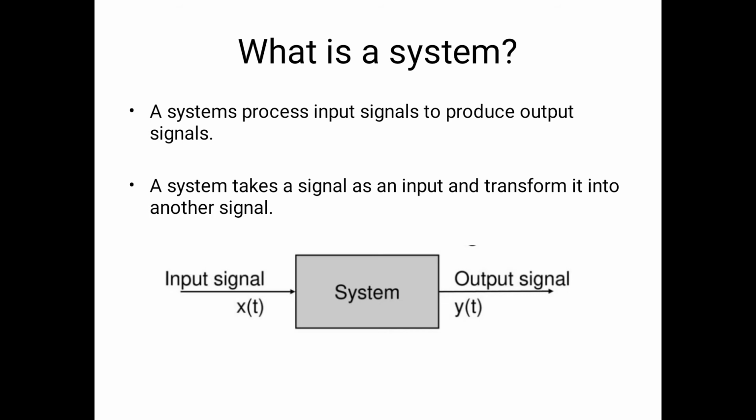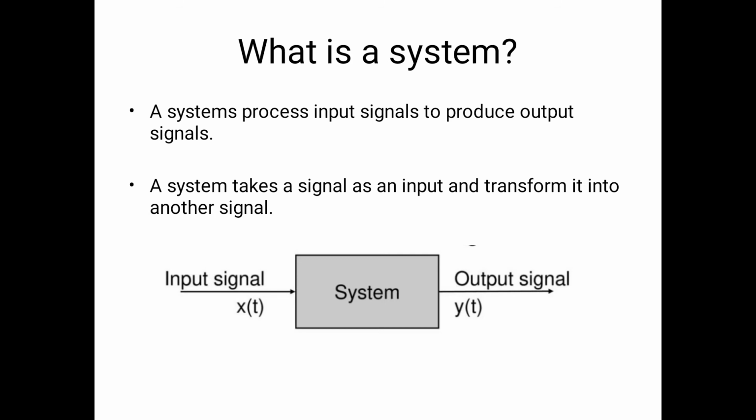Suppose we are taking an amplifier. The signal which is input to the amplifier is amplified, and we get an output which is an amplified version of the input signal.